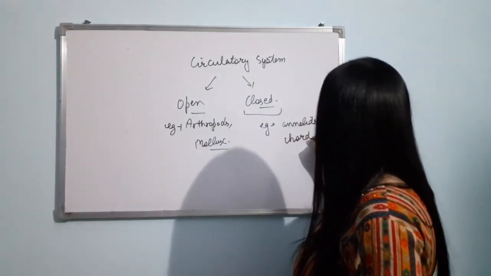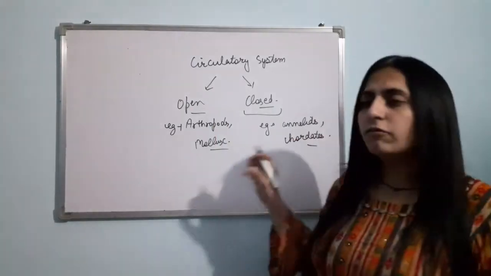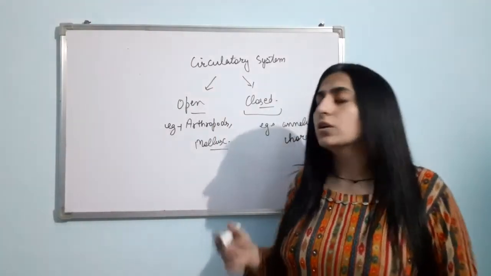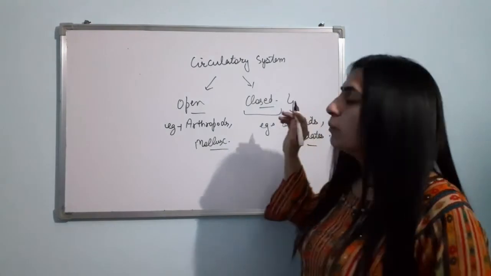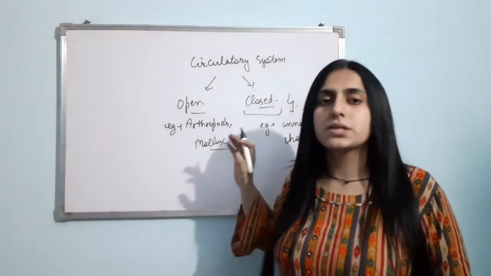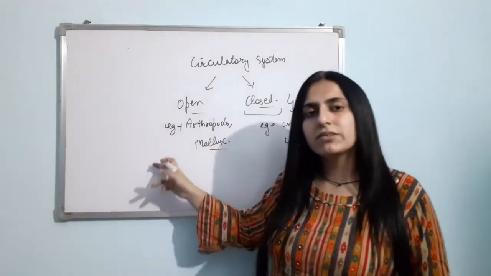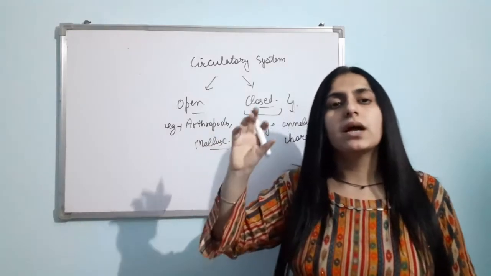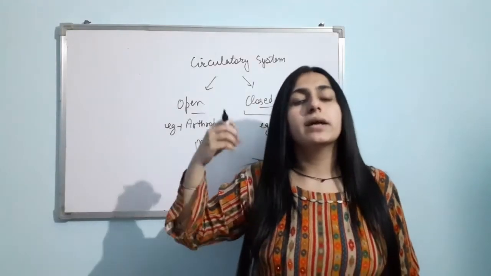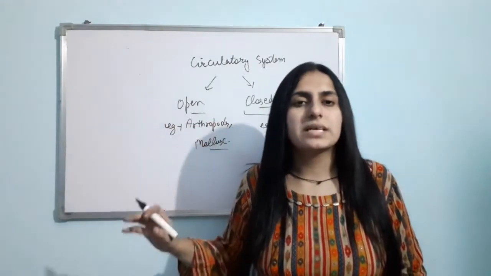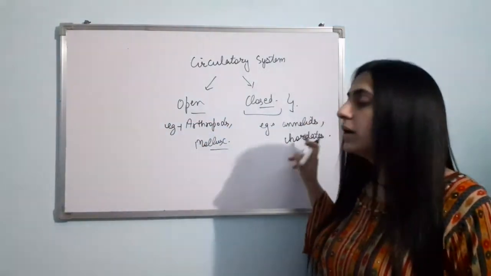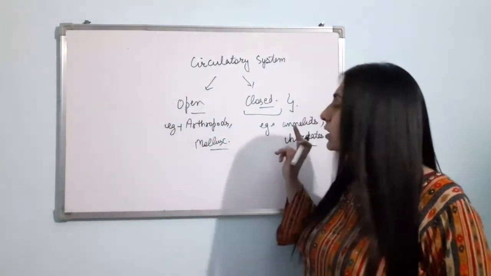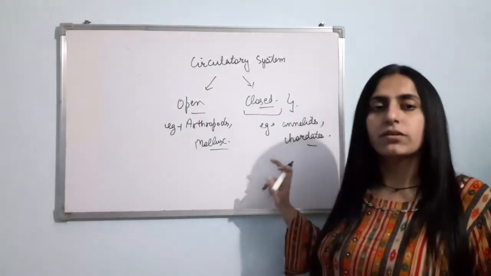Blood flows in the blood vessels. So this is a properly regulated process. While in the open circulatory system, the blood flows in the larger vessels, which later directly open into the space, sinuses. But here blood flows in the blood vessels. There is complete and proper regulation of the blood.